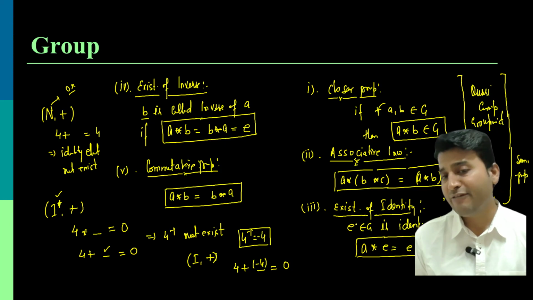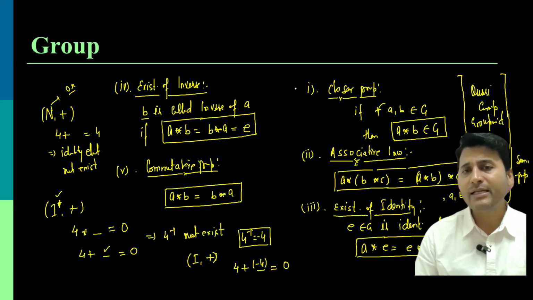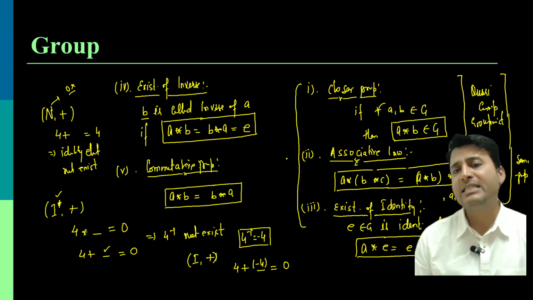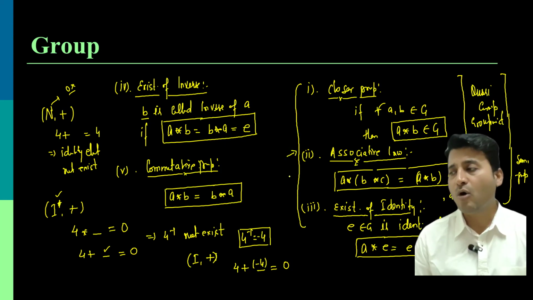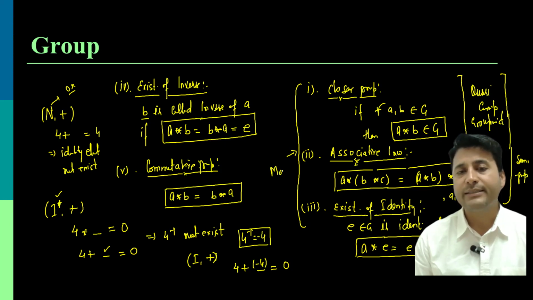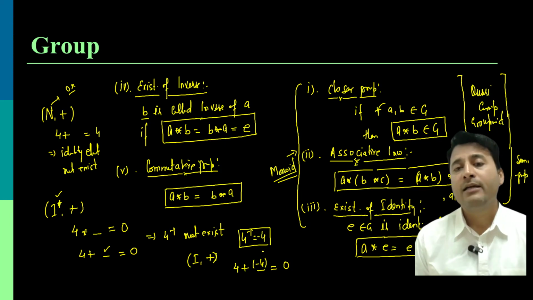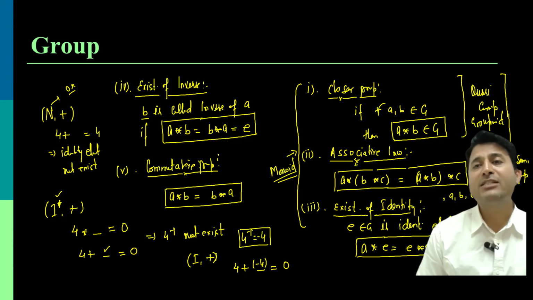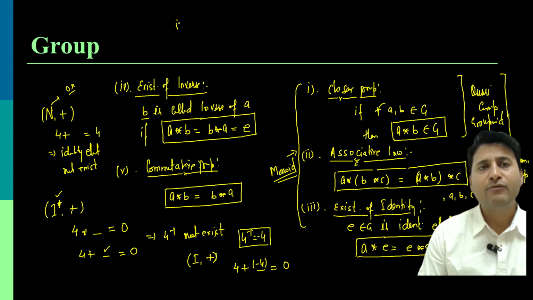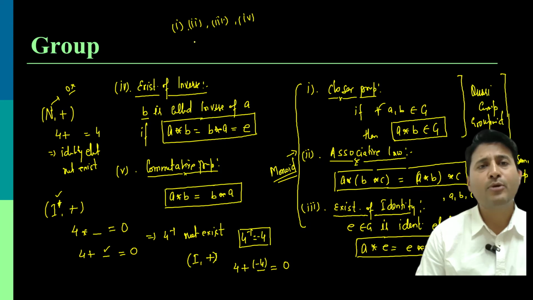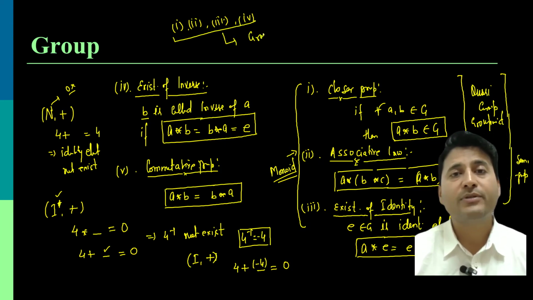In the same manner, if the first three properties are satisfied, then that structure is called a monoid. If a structure satisfies the first four properties, first, second, third, and fourth, then that structure is called a group.